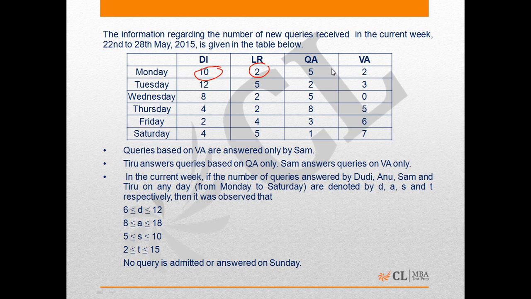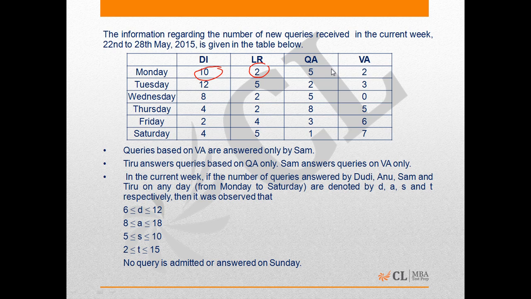But it should not be misconstrued that QA queries are answered by Teru only, because it is just given that Teru answers queries based on QA, but it is not given that all the queries from the QA area are answered by Teru only. And it is also known that in the current week, if the number of queries answered by Doody, Anu, Sam, and Teru on any day from Monday to Saturday are denoted by D, A, S, and T respectively, then it was observed that